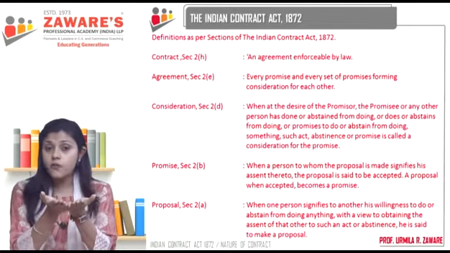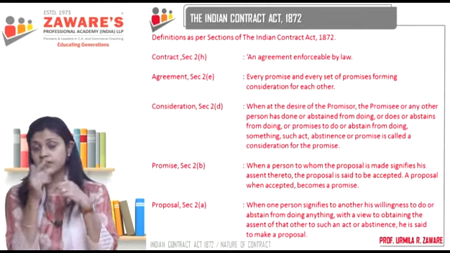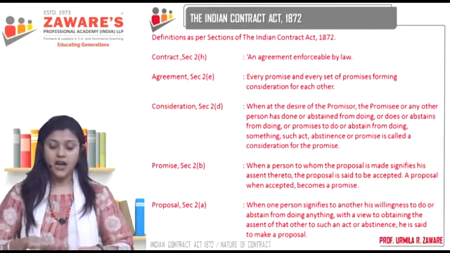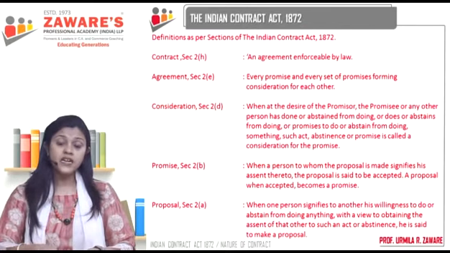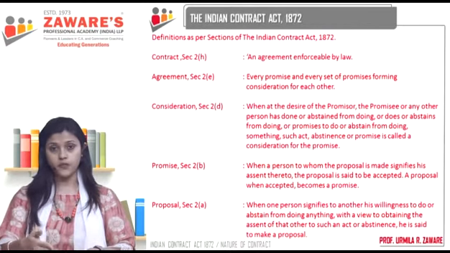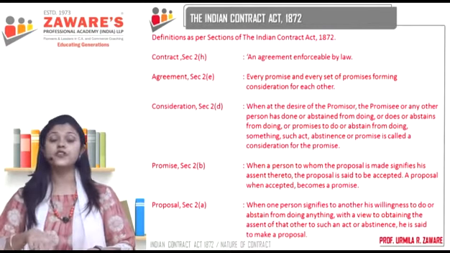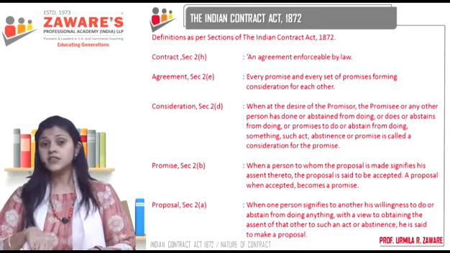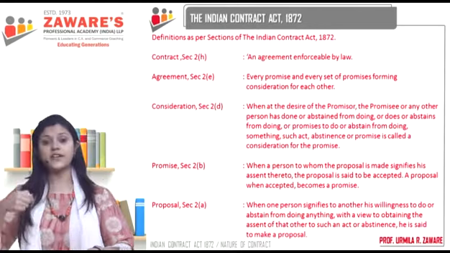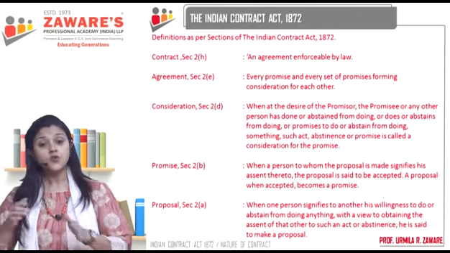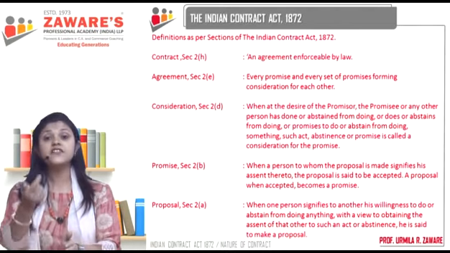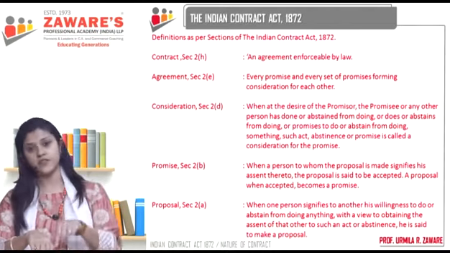And in return for the promise which you made me, you are going to get something in return, right? Let's say I am going to give you admission to the virtual class. That's my part of the promise. In return for that promise, I am going to get fees from you. So whatever I get in return for my promise is called consideration. So for giving you admission in the virtual classes, as consideration I am going to get fees, correct?